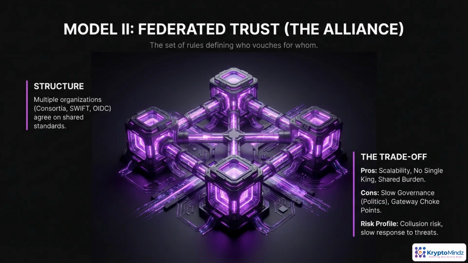The trade-off is that governance becomes political and slow, and the federating gateways turn into powerful choke points. From a risk perspective, you now worry less about one rogue actor and more about collusion, cartel behavior, and sluggish reaction to new threats.